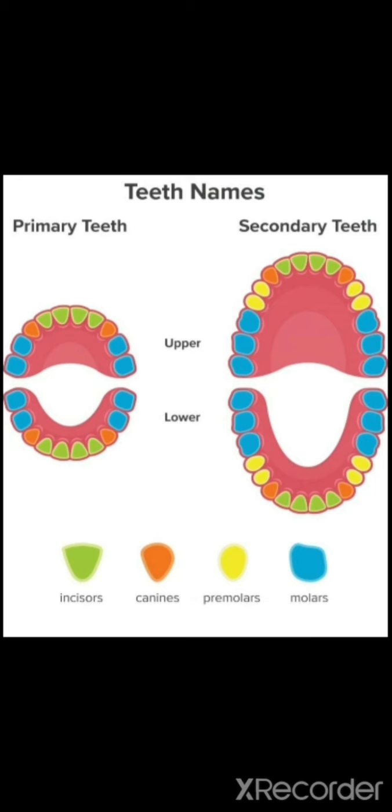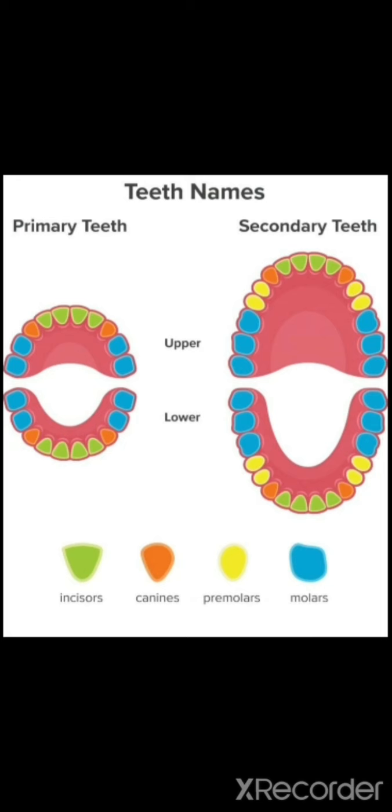So did you understand what are the 4 types of teeth we have? Incisor, canine, premolar and molar. Incisors will do the work of biting, canines will do the work of tearing the food, premolars and molars are used for grinding the food which we eat. After grinding, the food enters your esophagus.